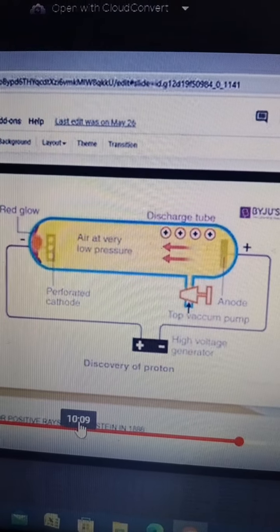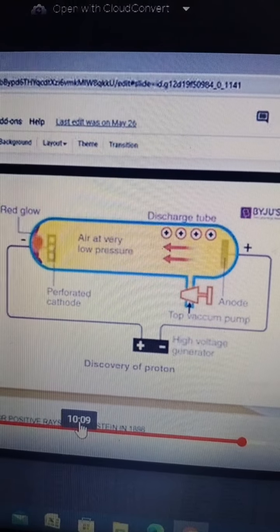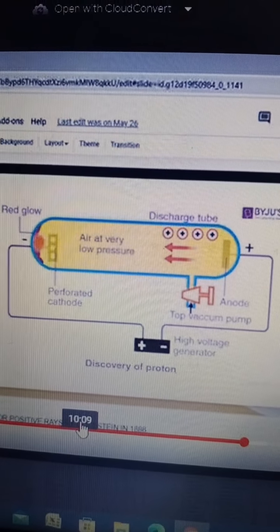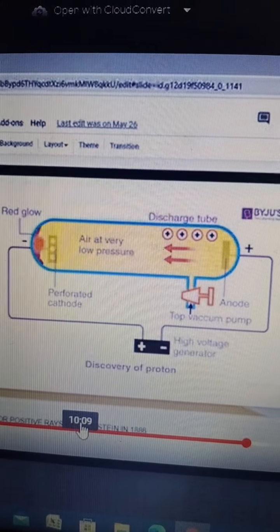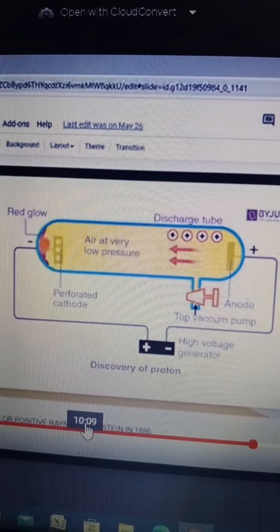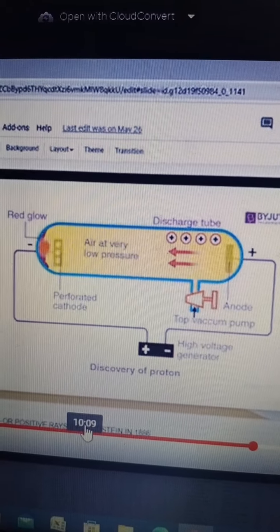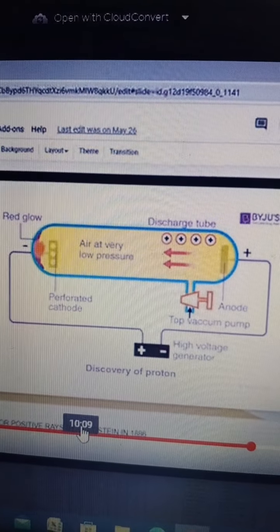Clear? So now we are able to define the proton: it is the fundamental particle which carries 1 unit positive charge and has a mass nearly equal to that of the hydrogen atom. So that is the definition of the proton.